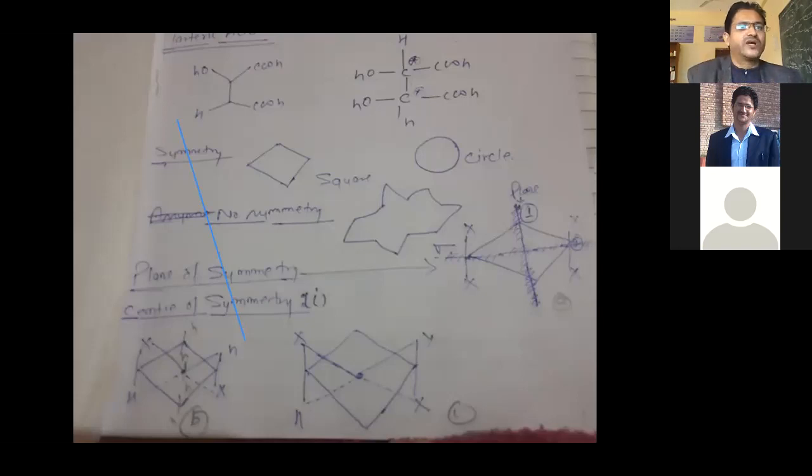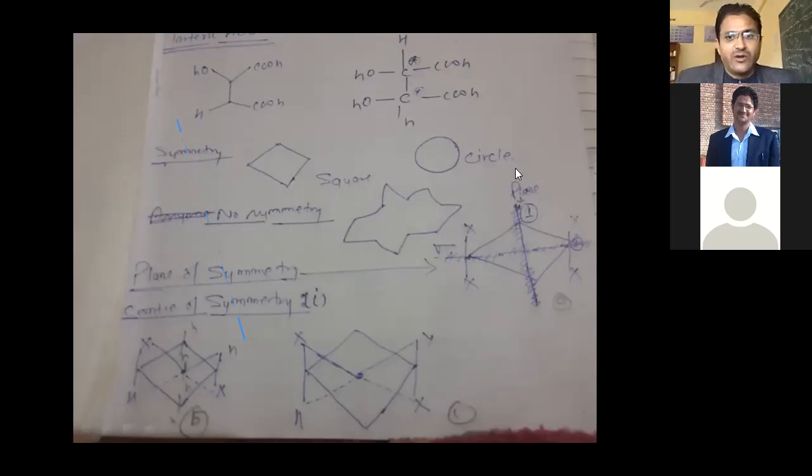Now when this compound comes, tartaric acid, they think there is a limitation in our old theory, which is totally based on chiral carbon. Because tartaric acid is that compound where there are 2 chiral carbons, but they cannot rotate plane of polarized light either in right hand direction or in left hand direction.